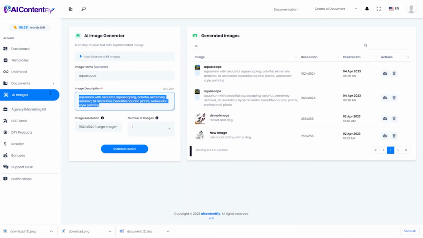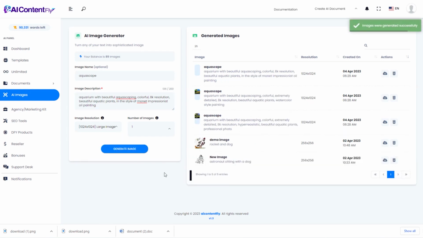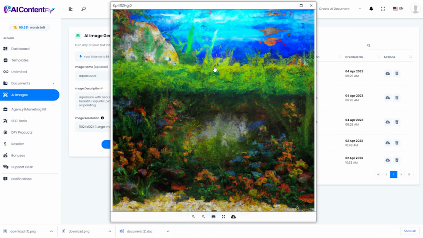Maybe I'll take it a step further. If you know some artistic terms or some artists, you can actually create art in the style of those artists. So I'm going to say for this one, let's create it in the style of a Monet Impressionist oil painting. And here we go. And yes, indeed, I would say that is very much in the style of a Monet.